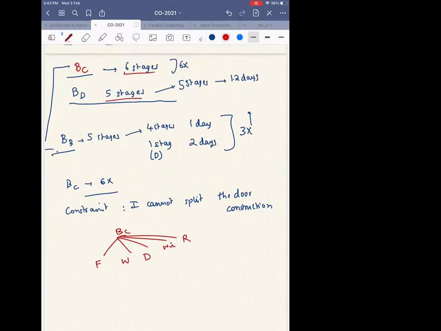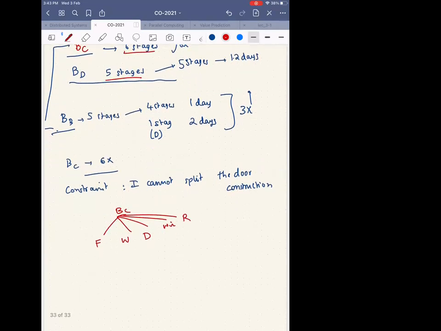Builder D still has 5 stages because he cannot split this stage, but he gives this work of laying the door, he somehow pushes this amount of load to the people who are actually doing some other things like foundation, windows, walls, and roof.